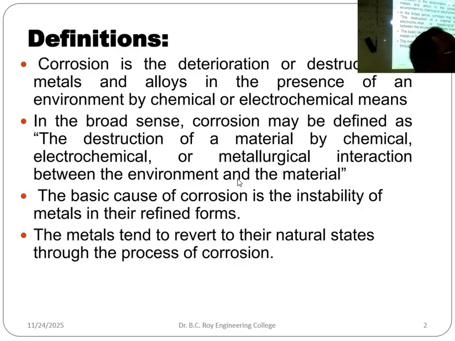A freshly made aluminium sheet is very lustrous, looking like platinum or silver. But after some time it becomes dull. Why? Because on the surface some aluminium oxide is formed, which makes the metal less shining or less lustrous.